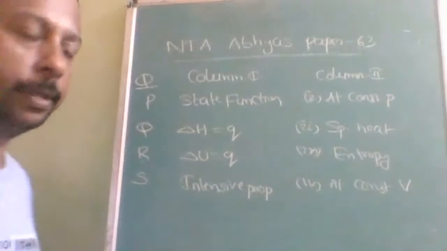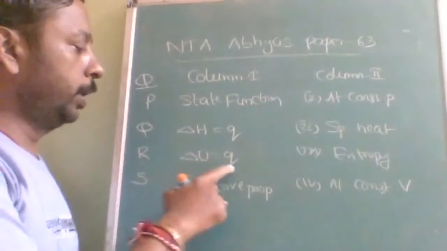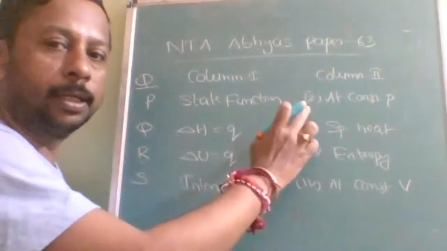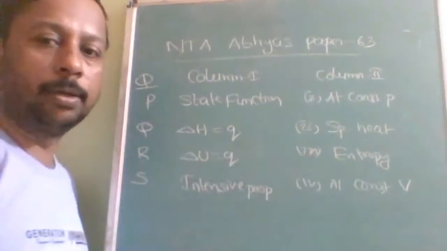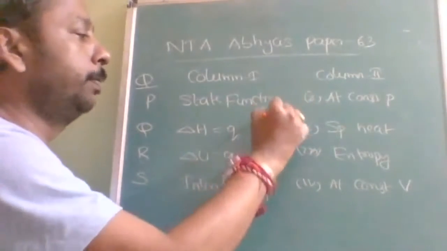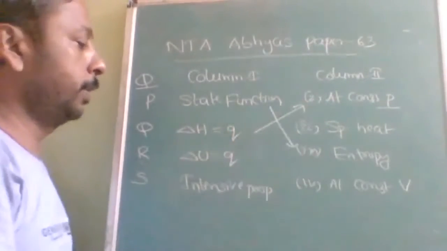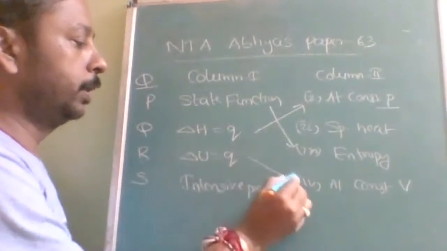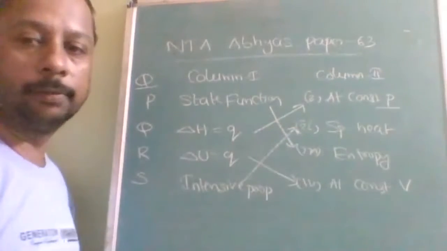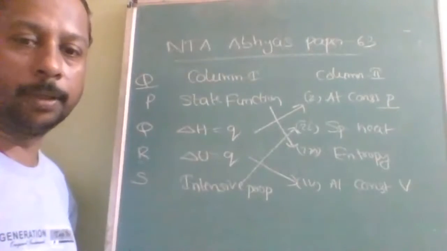Okay, this is the thermodynamics question. Match the following. Options are given. State function, delta H is equal to Q, delta U is equal to Q, intensive property. And here one is at constant pressure, specific heat, entropy, and at constant volume. Simple, entropy is a state function. Constant pressure is called enthalpy. Constant volume is called internal energy. Then the leftover is specific heat, it is the heat of 1 gram. Therefore second option. Specific heat is an intensive property.